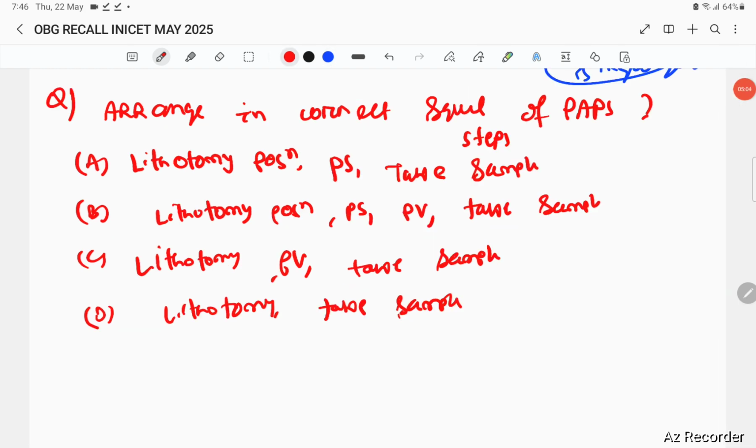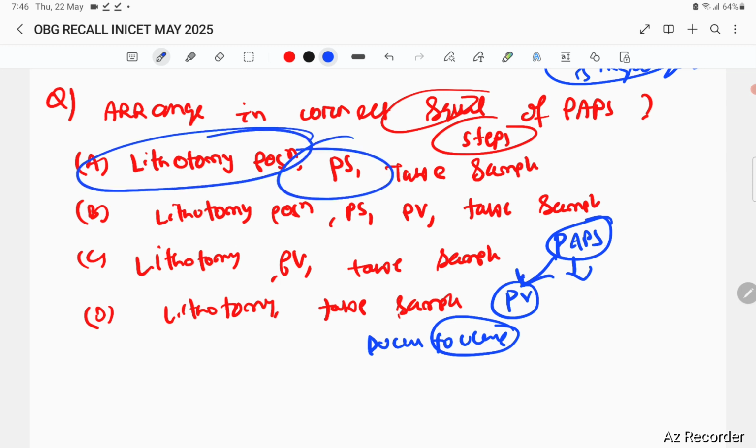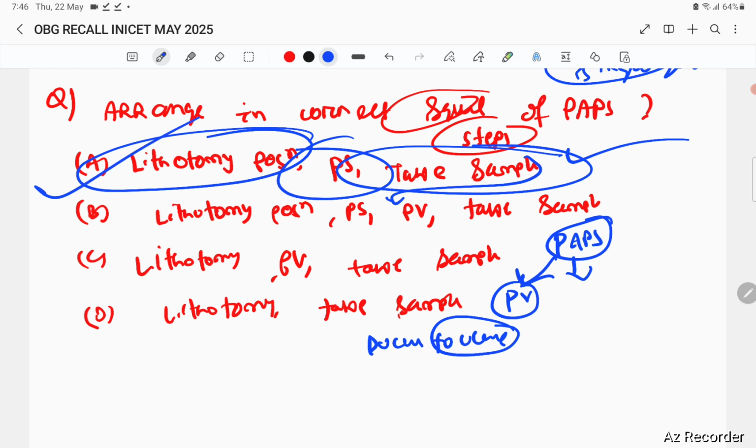The next question is to arrange in correct sequence the steps of a pap smear. When you are doing a pap smear, you should not contaminate the cervix, so no vaginal pessary, no douching, and no touching of the cervix with your fingers. Before doing the pap smear, you should not do PV first. The steps are: put the patient in lithotomy position, do the speculum examination, then directly take the sample without doing PV. After taking the sample, you can do PV. Basically, don't contaminate the cervical part.